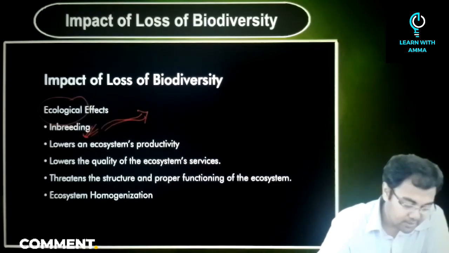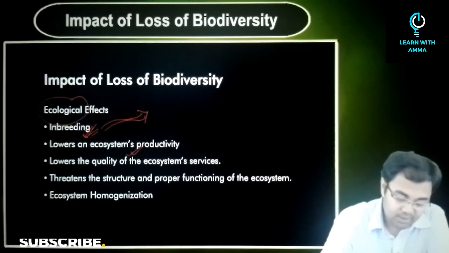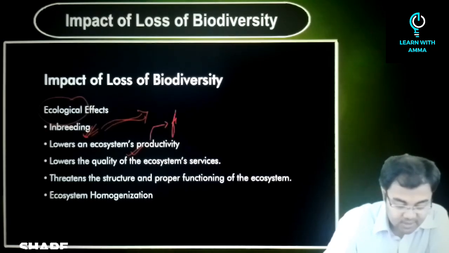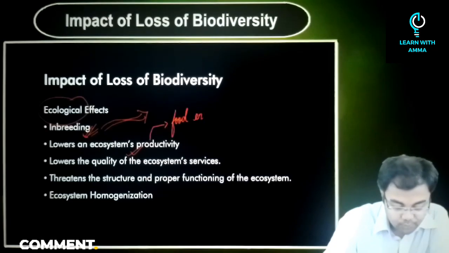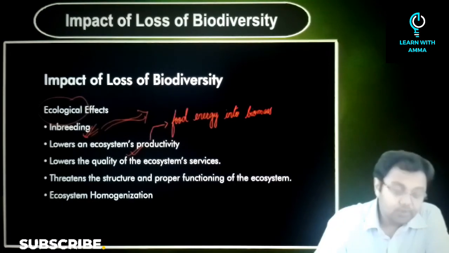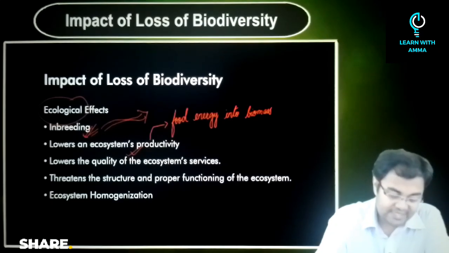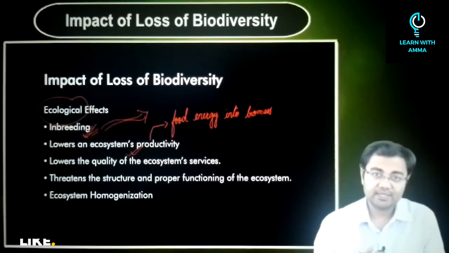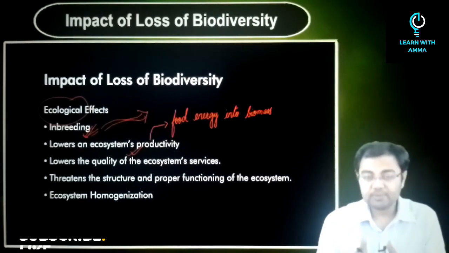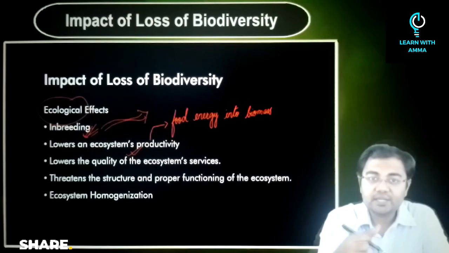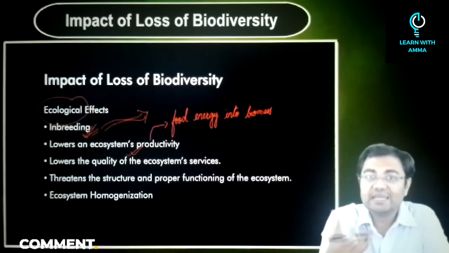Then after that, the second point is it lowers an ecosystem's productivity. What is the meaning of productivity? Basically, you can say that this is the conversion of food energy into biomass. So, with the loss of biodiversity, what we'll see is that the productivity of an ecosystem will decrease. That is, all the plants and animals, all the species that you have in a given ecosystem, will now start to show less productivity.